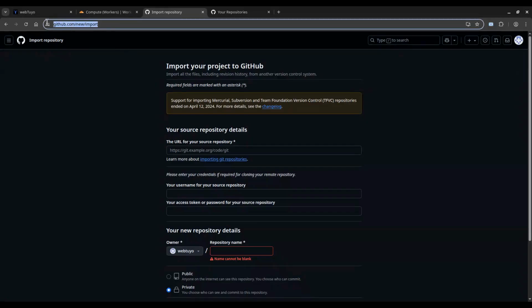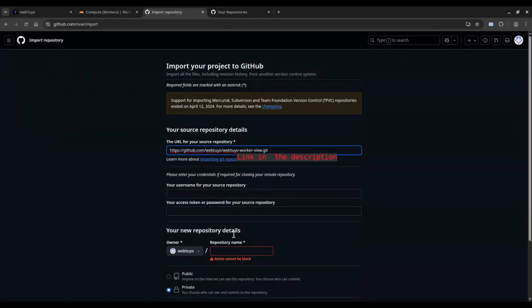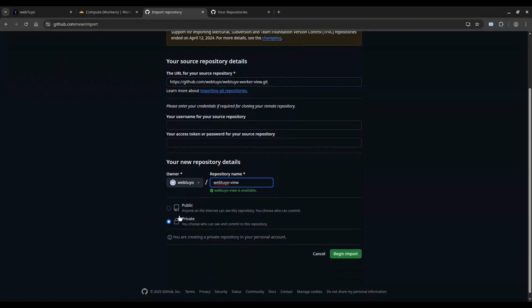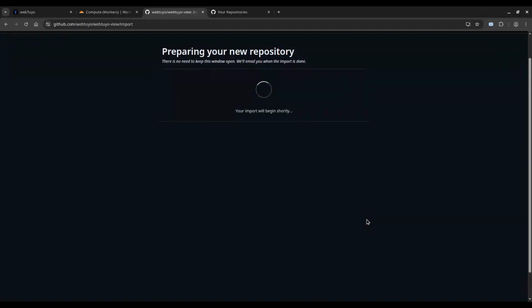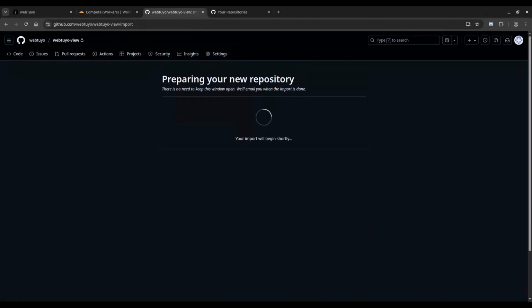Next, we'll install another worker by importing a new repository. Go to github.com/new/import. Paste the source repository URL. You'll find it in the description. Give your repository a name, select Private, and click Begin Import. Wait for the import to complete.